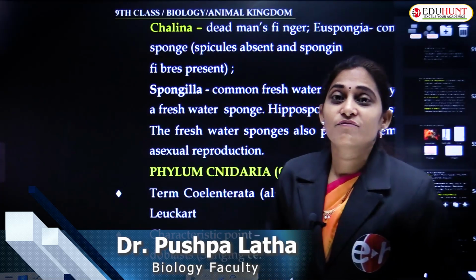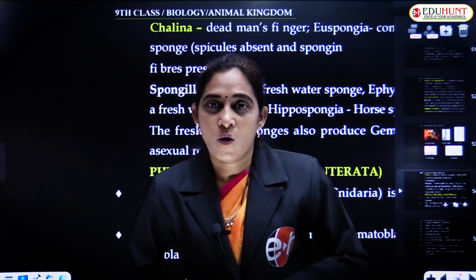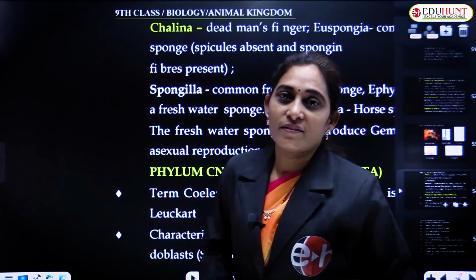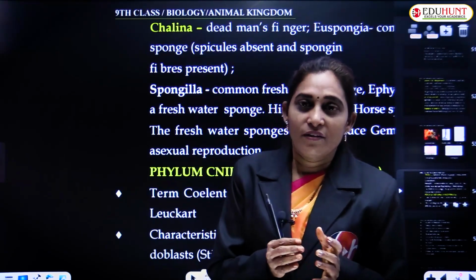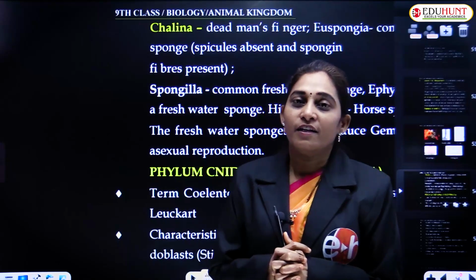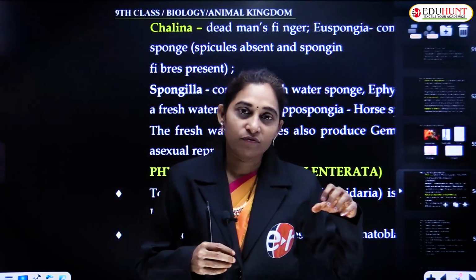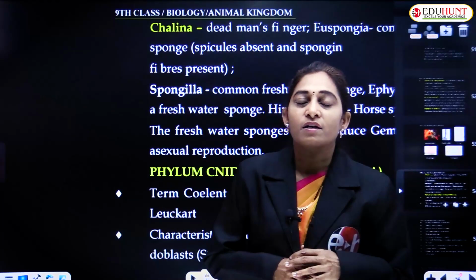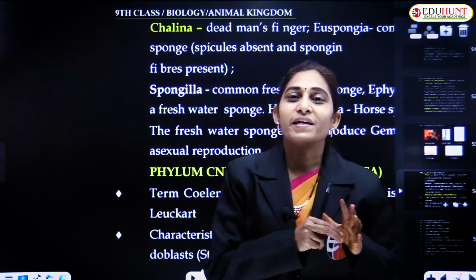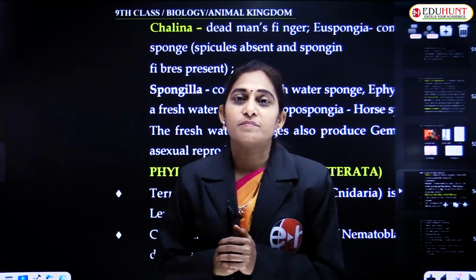We have finished up to the second phylum of the animal kingdom, that is Porifera. If you see the classification, it follows the evolution, that is, right from simpler forms we are moving to complex. Complexity increases from Protozoa to Chordata.